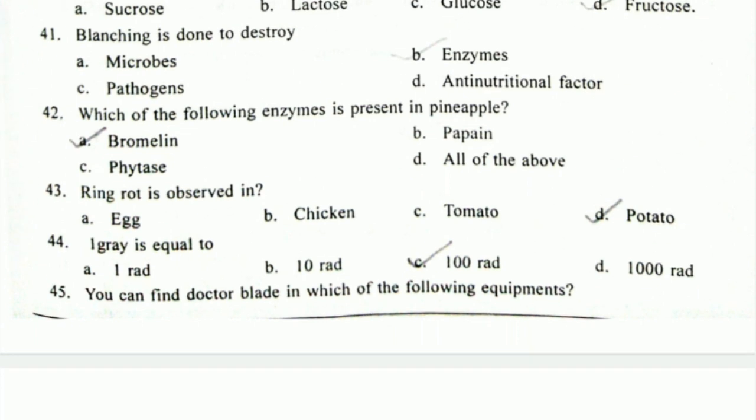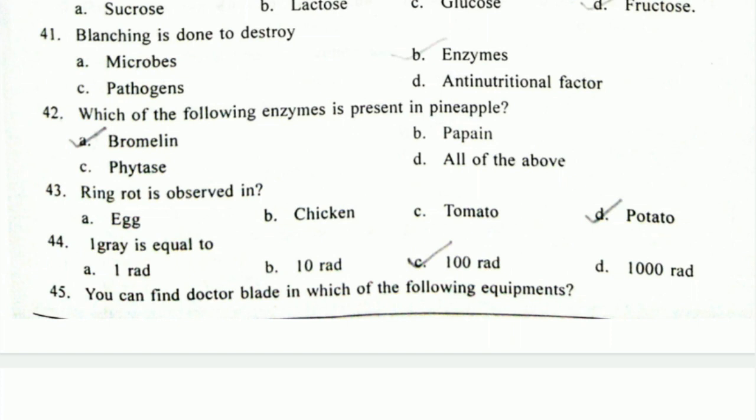Next question, ring rot is observed in. So ring rot is a type of defect which usually occurs in potato, and it is caused by a bacteria whose name is Clavibacter michiganensis. So this is the bacteria which is responsible for ring rot. You can observe the ring rot when you cut the potato into two halves. You will observe a dark brown or blackish ring at the border of the potato. So this is the ring rot which we very commonly observe in potatoes.